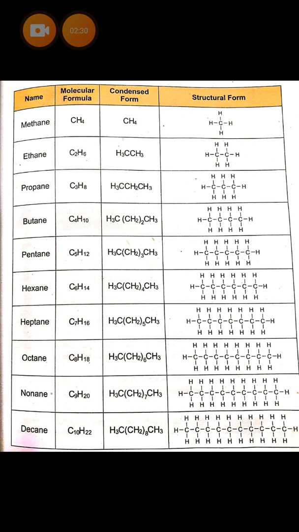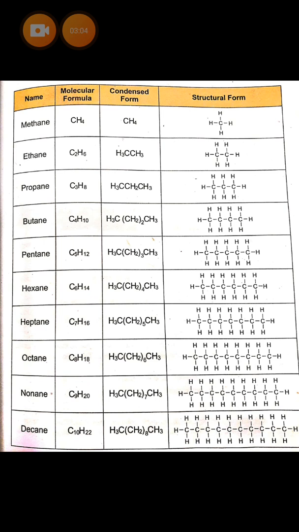Now you can see that one bond of both carbons is with carbon. The first carbon has one bond with carbon and 3 bonds with hydrogen. The other carbon also has one bond with carbon and 3 bonds with hydrogen. So each carbon has 4 bonds, so carbon is satisfying its valency. And we can write down the structural formula by drawing straight lines showing the bonds. This is known as structural form.